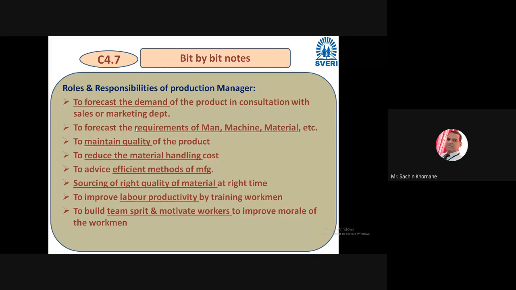Then to maintain the quality of the product. It should not be like that. People are demanding huge, the marketing department is demanding so much of the product. In society also people are demanding, but maintaining quality is also the role of you people as a production manager. In the production department, people have to do this. If you reduce quality in your product, then definitely sales will reduce drastically, because everybody is expecting quality.